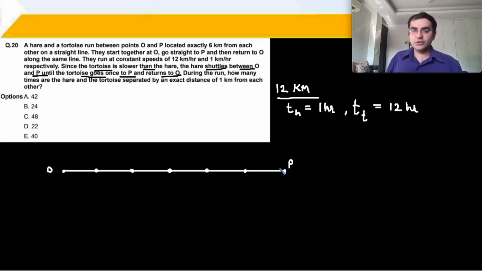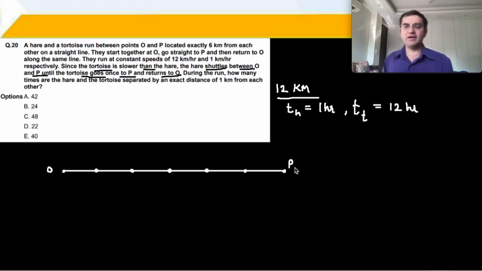So if the tortoise is going to take 12 hours to go and come, means 6 hours for one-way distance, means per hour वो 1/6 distance cover करेगा. तो मैंने इसको I have divided it into 6 parts. Again, I repeat that if the tortoise is going to cover distance OP in 6 hours, that means per hour he is covering a distance of 1/6. So I have now divided it into 6 parts. 1, 2, 3, 4, 5, 6.